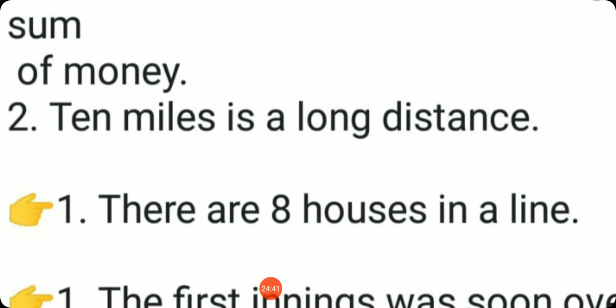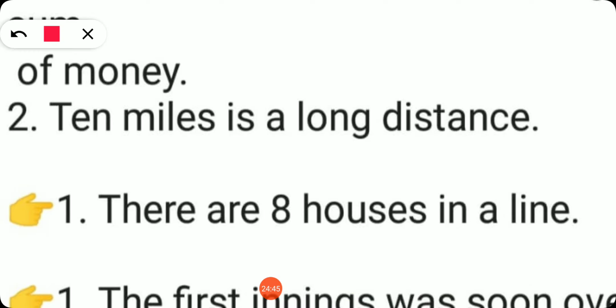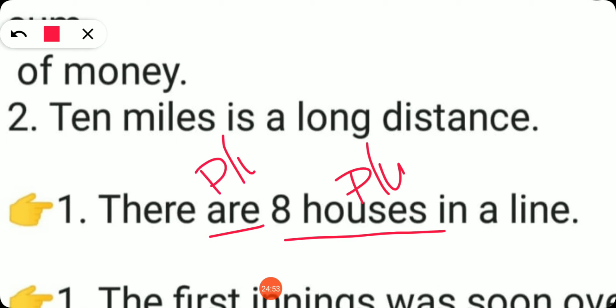So look at this example. There are 8 houses in a line. So 8 houses, it is plural. So the verb are is also plural. Can you understand? So இந்த கேஸில் எப்படி வந்ததுன்னா ப்ரீவியஸ் எக்ஸாம்பிளில் noun will come in the beginning. Okay. So இது ஒரு whole thing-ஆக எக்ஸ்பிரஸ் பண்ணுறதுனால we are using is.